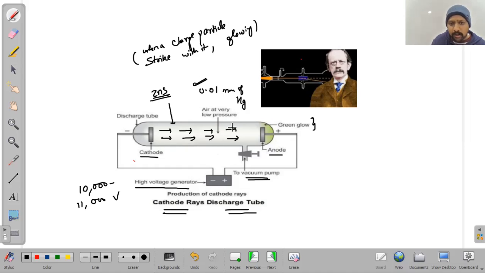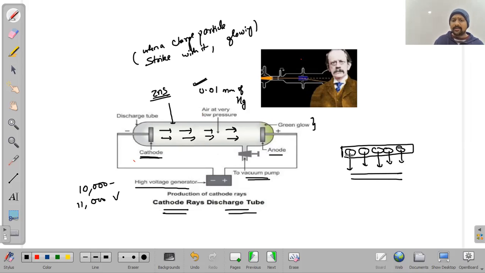When scientists observed this, they concluded that as these rays are emerging from the cathode, and according to Dalton everything is made up of atoms, the cathode is also made up of atoms of some element. If these rays are emerging from the cathode, they are emerging from the atoms present in the cathode. Therefore, they concluded that the atom is made up of some particle, for example, some negatively charged particle.